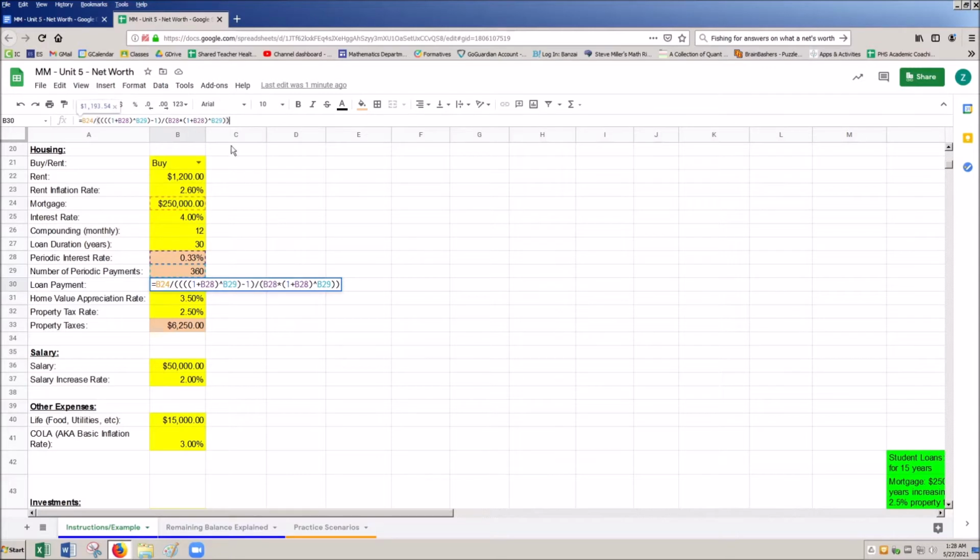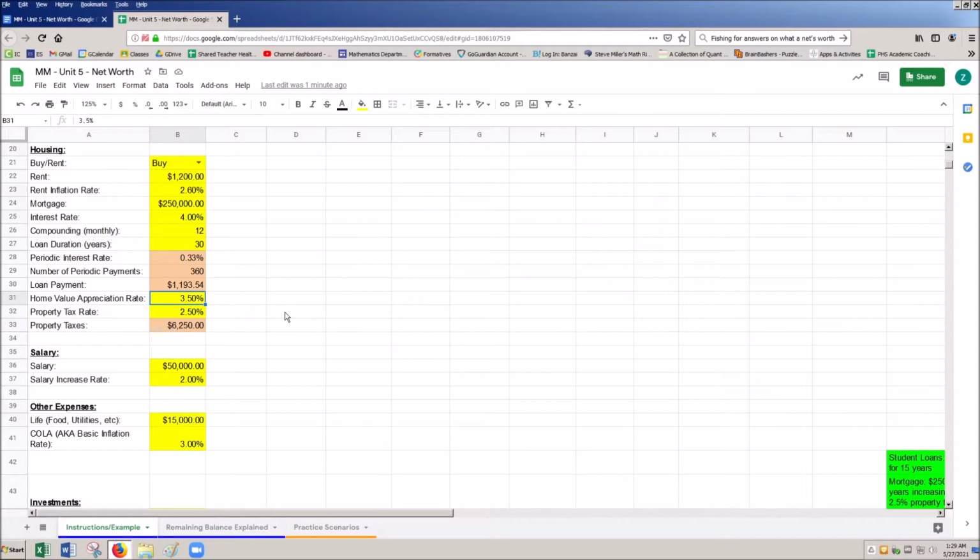Now here's a crazy one we've seen before, which is calculating the loan payment. I'm going to show you another crazy formula that's involved here, but just know that we've seen this one before, and we got one other kind of crazy one in this worksheet here. Home appreciation value is very important because the actual house that we buy is very likely to increase in value. So not only are we buying a thing and paying it off, but that thing is actually increasing in value as we pay it off, which is pretty sweet.